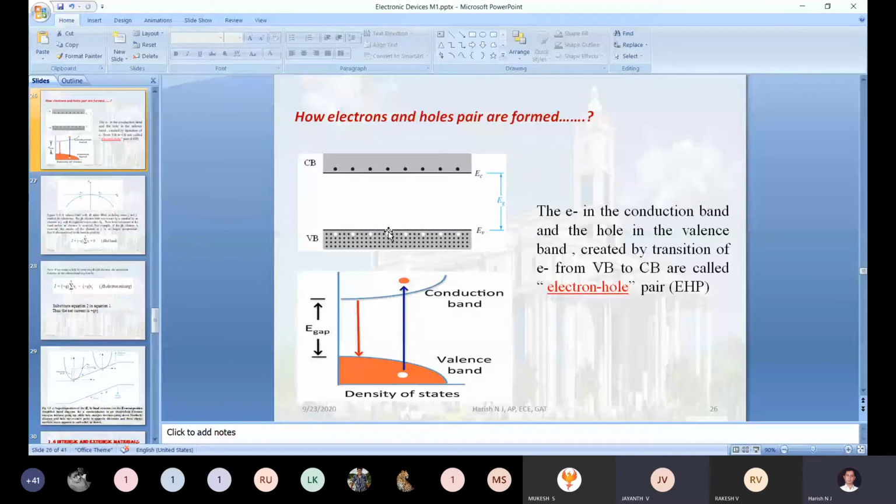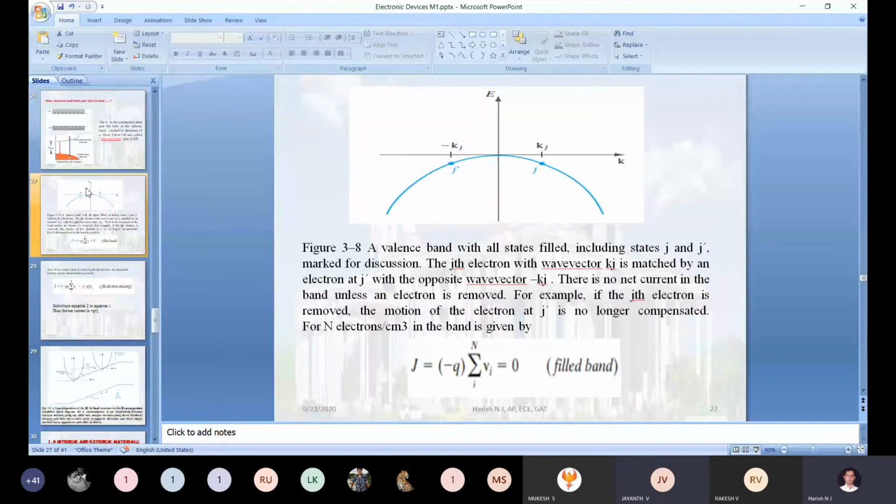You understand my point? Satisfy Pauli's principle. Yes, exactly. According to the Pauli exclusion principle, look here, I have taken only two electrons. Correct? So in the valency band, n number of atoms are there, n number of electrons are there. Out of n electrons, I have taken only 2.